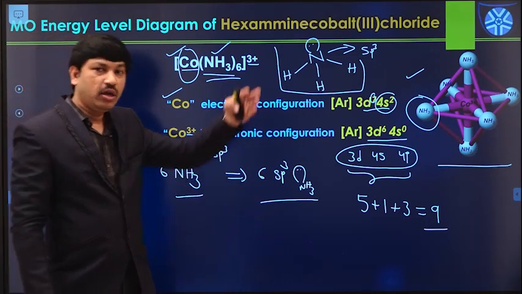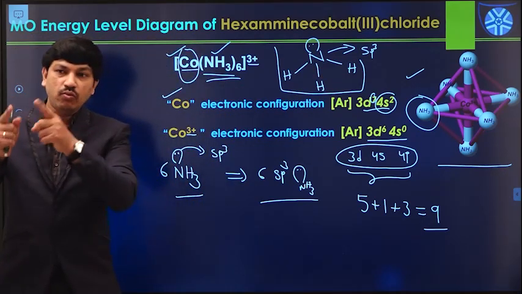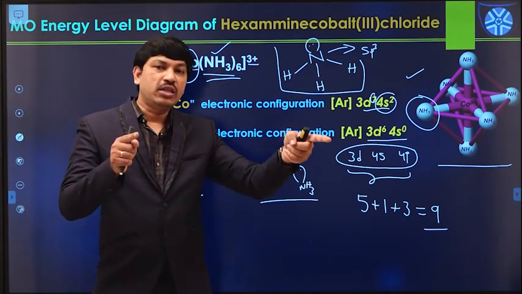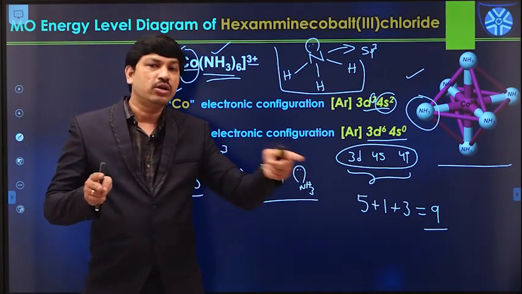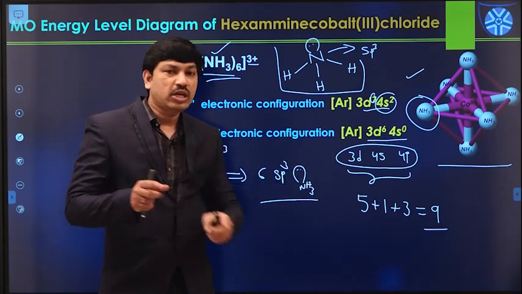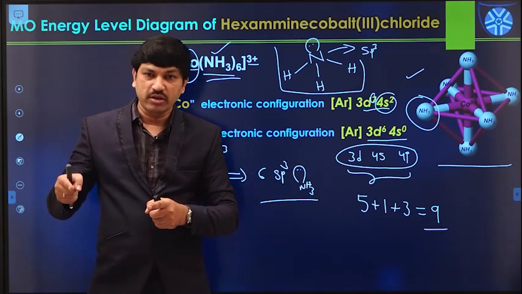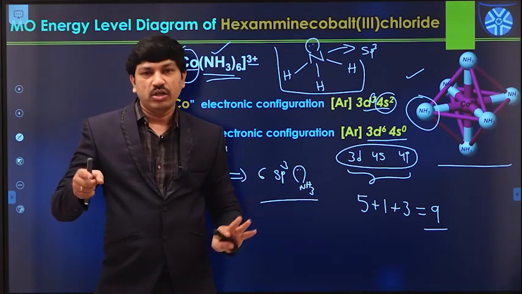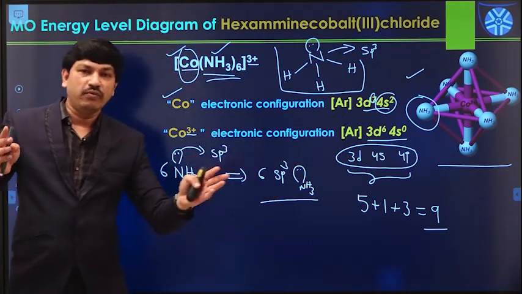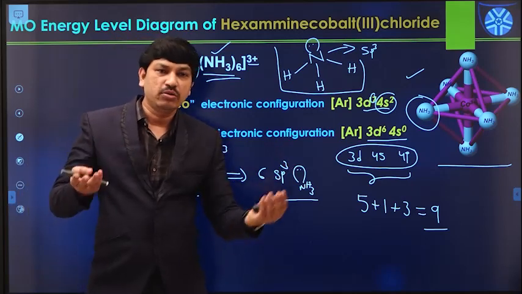Yes or no? In the case of the O2 molecule, 1s combines with another 1s, 2s combines with another 2s, or 2p combines with another 2p. But here from the metal side we have 3d, 4s, and 4p orbitals. From the ligand side we have sp3 hybridized orbitals. So these are entirely different with respect to their shape and their symmetry.